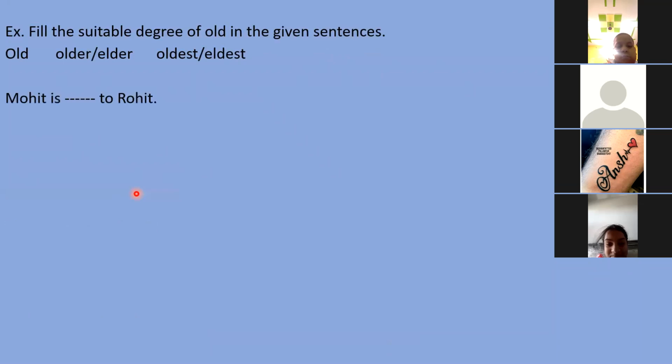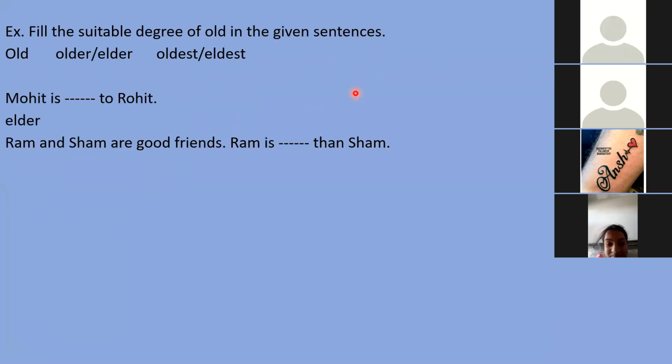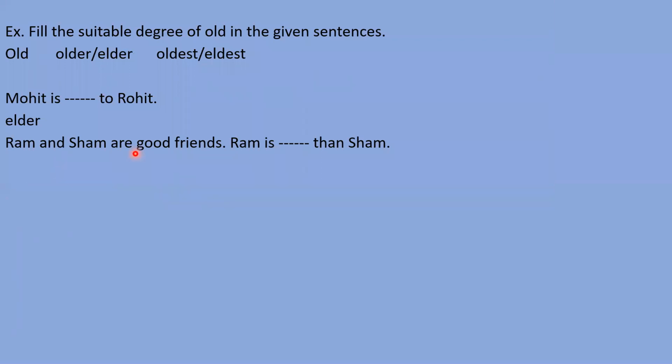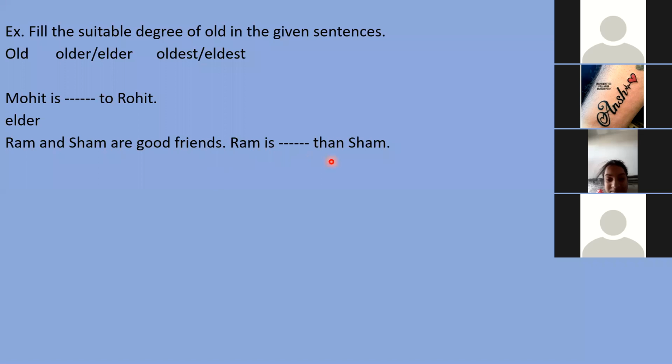Please stop the video. Now, please come on the next sentence. Ram and Sham are good friends. They are not family members. They are good friends. Ram is ___ than Sham. So the options are the same, older and elder. Both the options are the same. So which is the right answer here? Raise your hand, please.